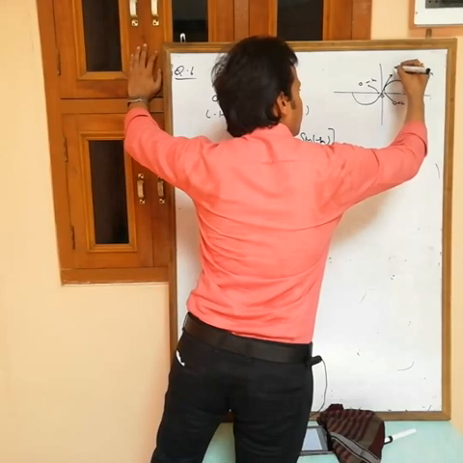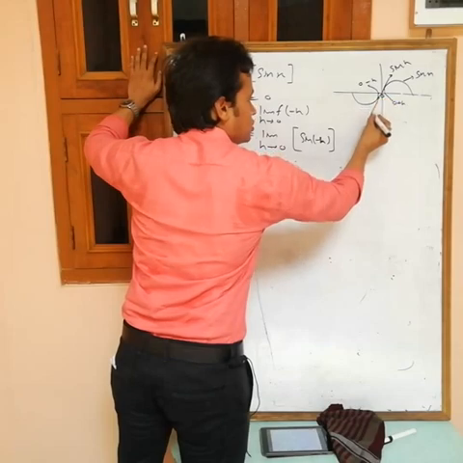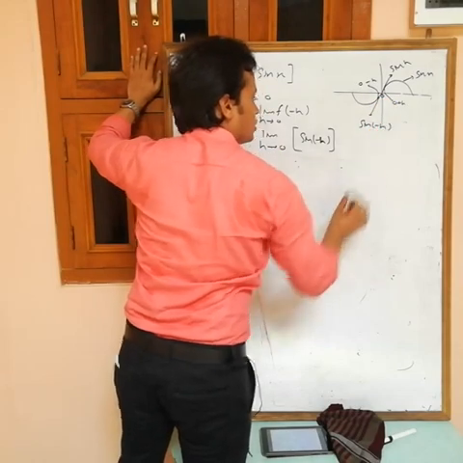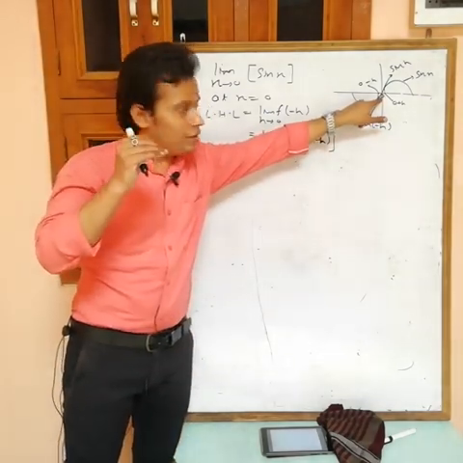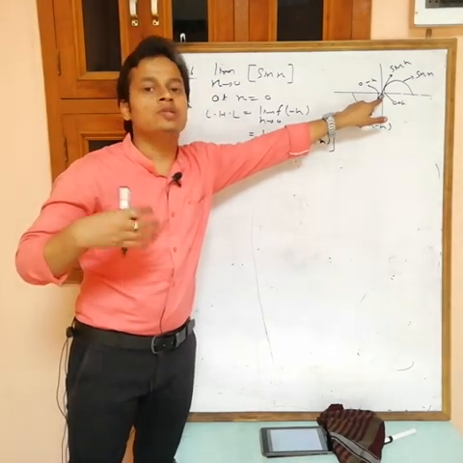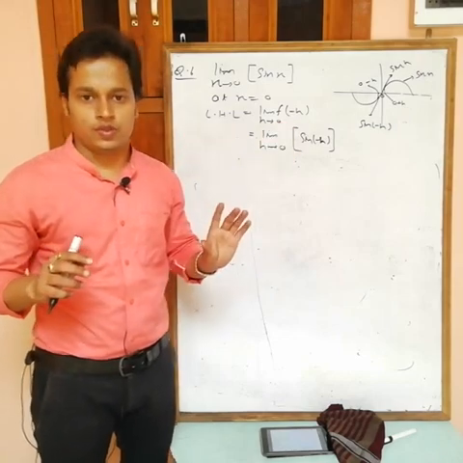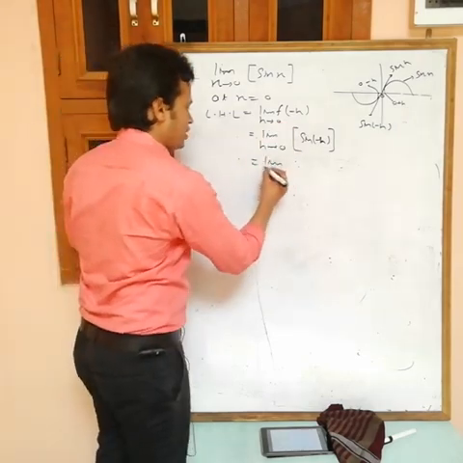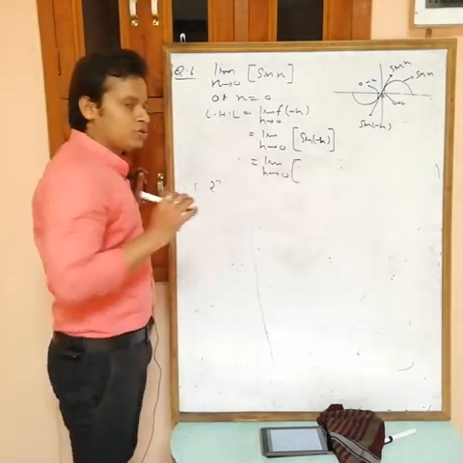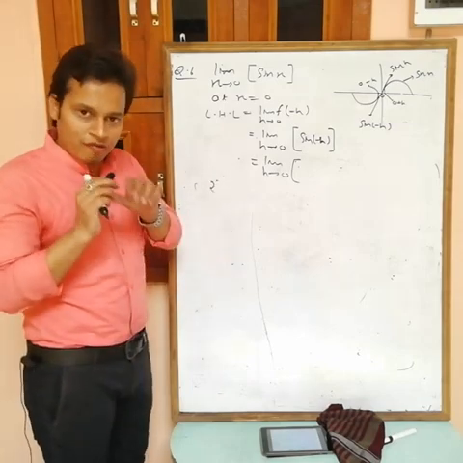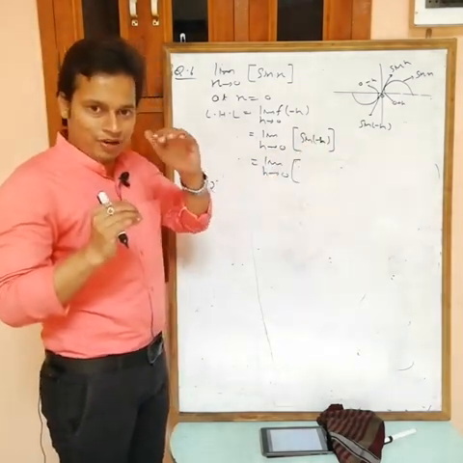This is the value of sine h, and the value at this point is sine of minus h. So sine minus h is a value just less than 0, like minus 0.00001. Can I say limit h tending to 0? If you know any value just less than 2, then you can write it as 2 minus. 2 minus means a value just less than 2. So similarly, sine minus h is obviously a value just less than 0.